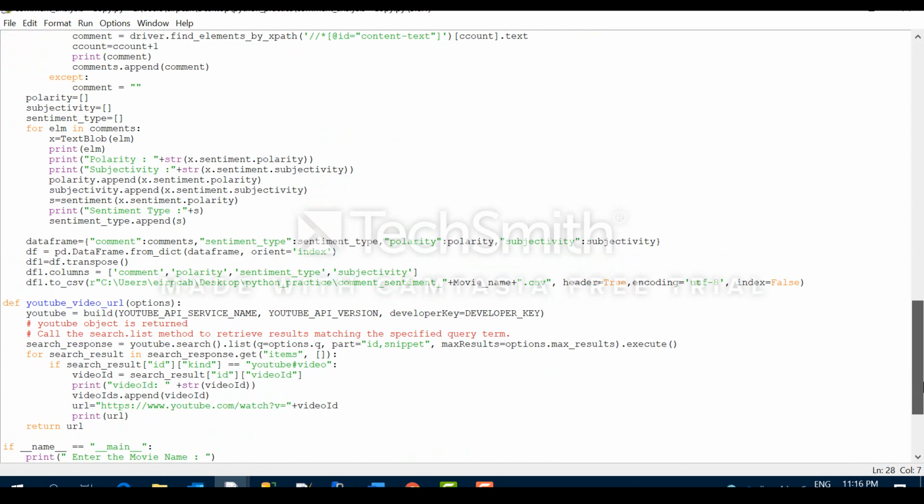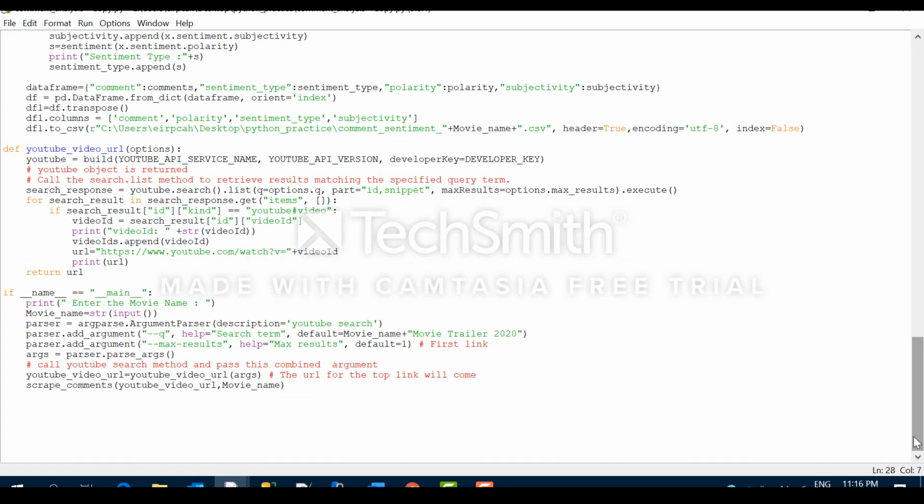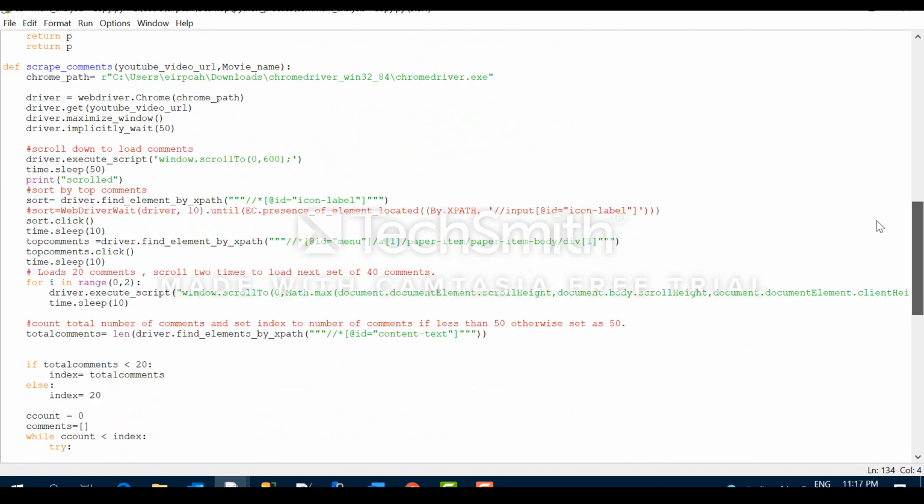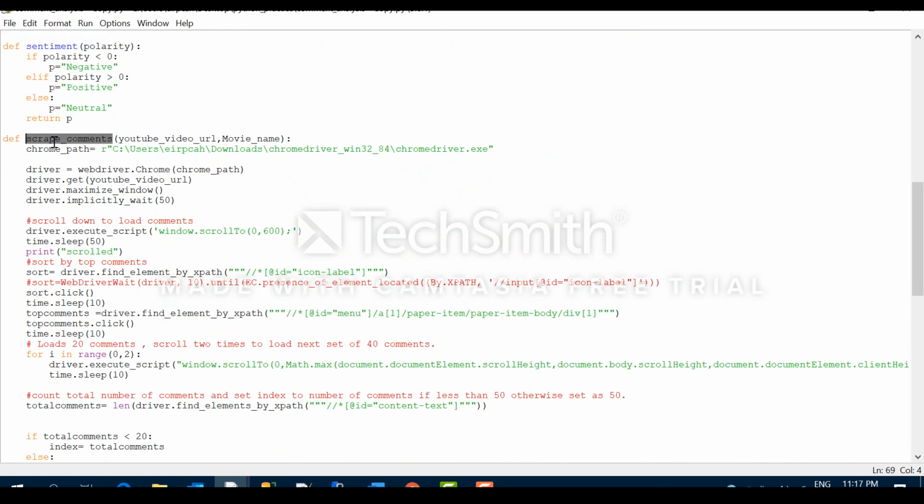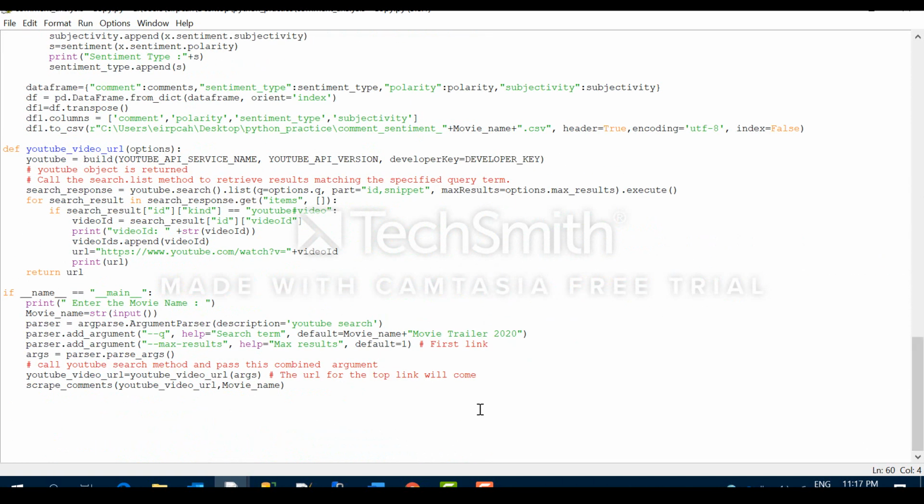So I will show you from the main method. I have written another 3 methods apart from the main method. I have written one particular method for taking the YouTube URL for the topmost video, and then scraping the comments and analyzing those. For that I have written another function called sentiment. I will show you from the main method how the flow is working.